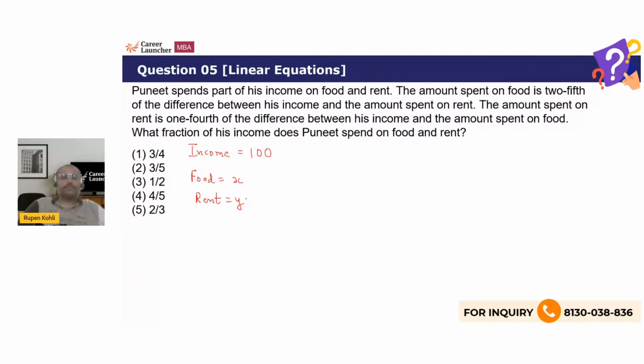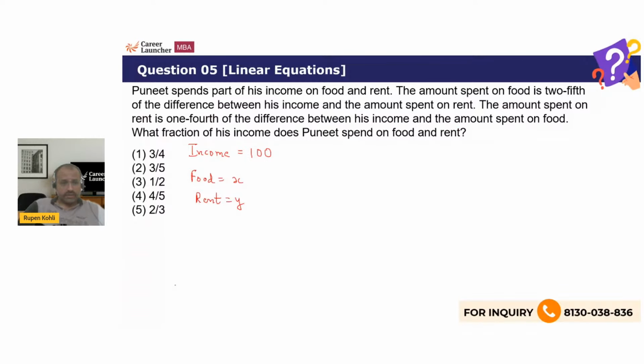So first of all, be very much clear about this, right? You can take one of the things as a number if nothing is given. It does not harm you, right? It will not change the answer. You could have taken X, Y, Z, three variables also. That will also give you the correct answer. Now, the amount spent on food. So now what are the equations, right?